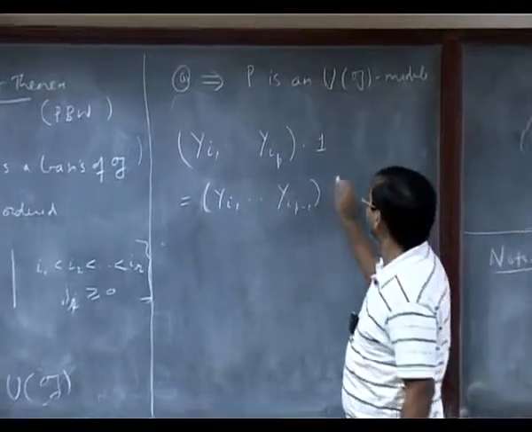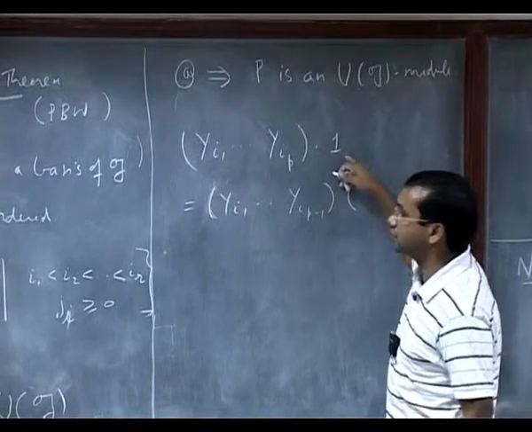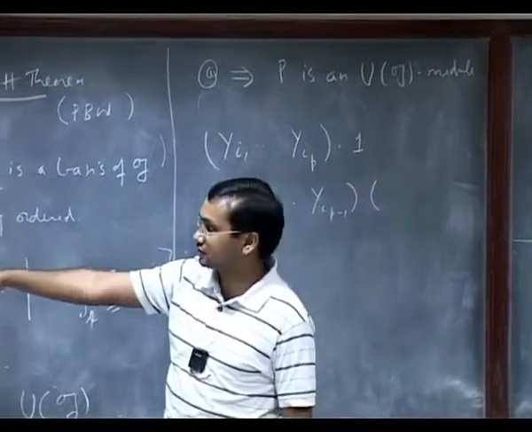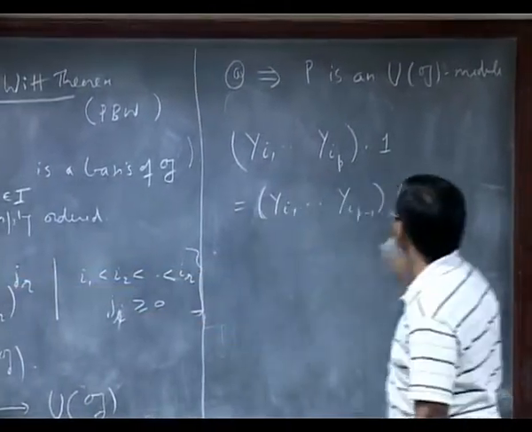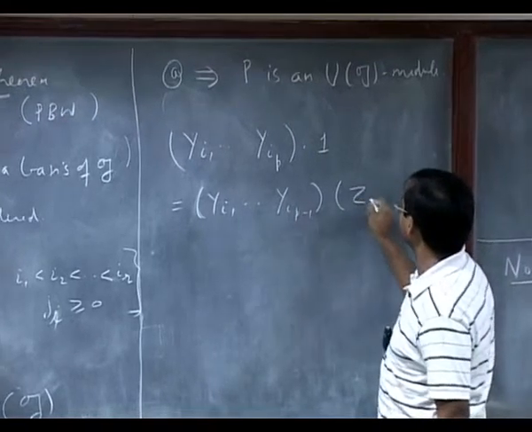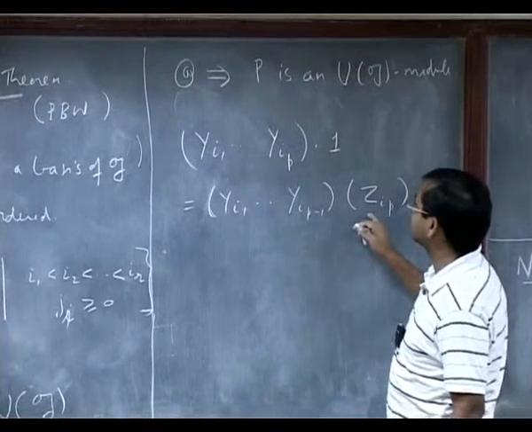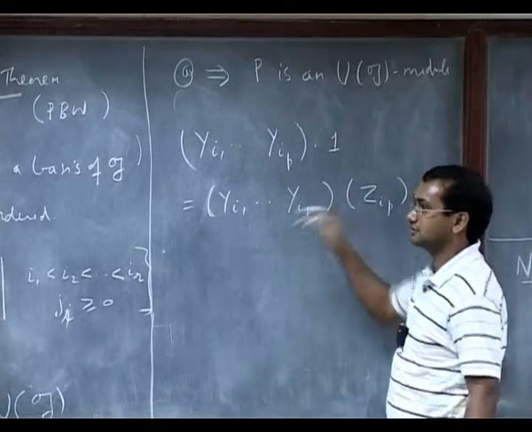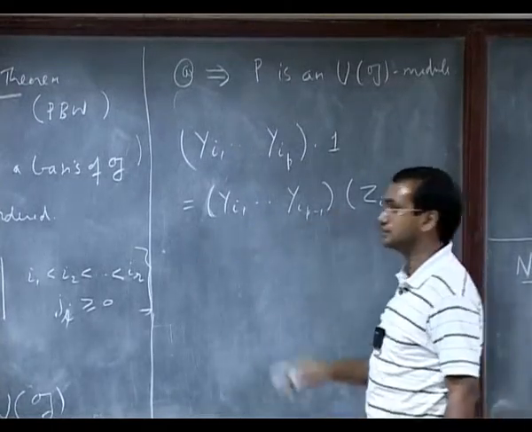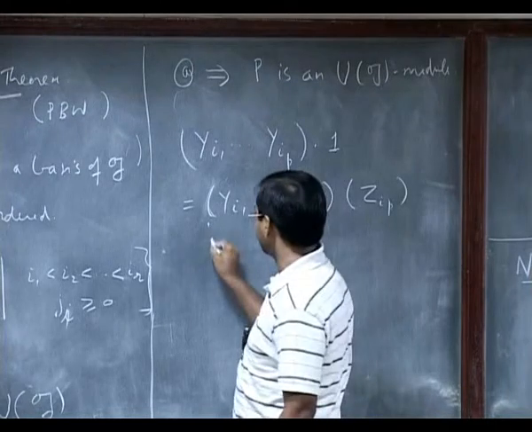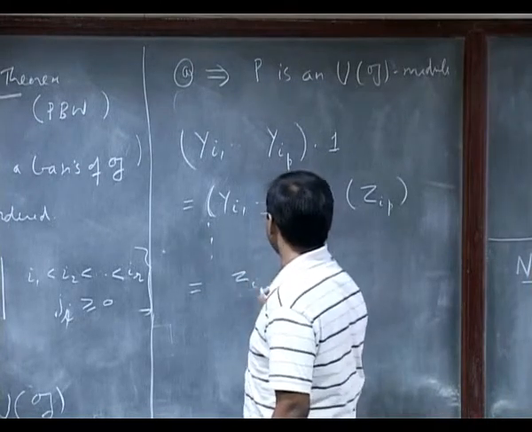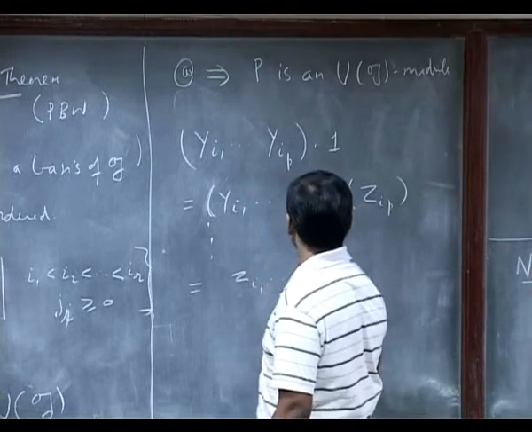So this yip acting on 1, because of that property, has to be zip. But now this is lower than this, so I can again make this act on that, because of the way I get that. So finally, in several steps, we get the element zi1 up to zip.